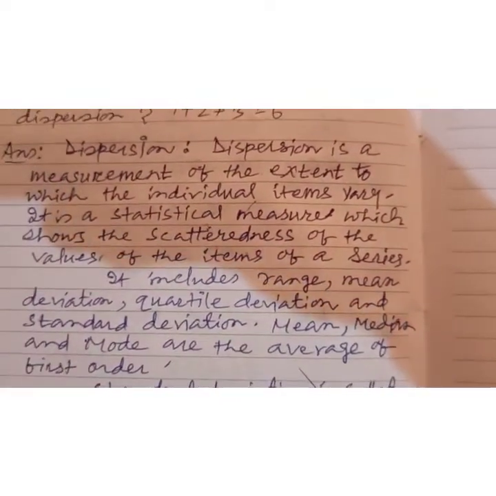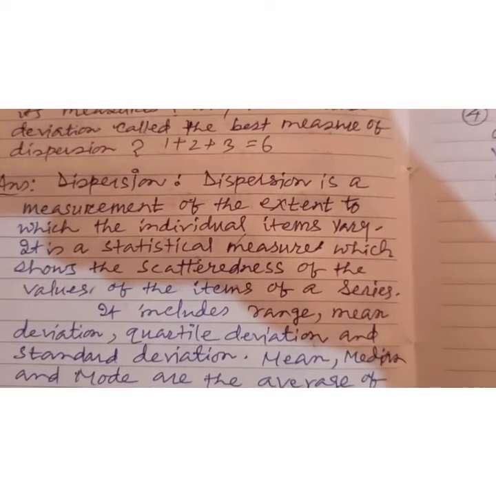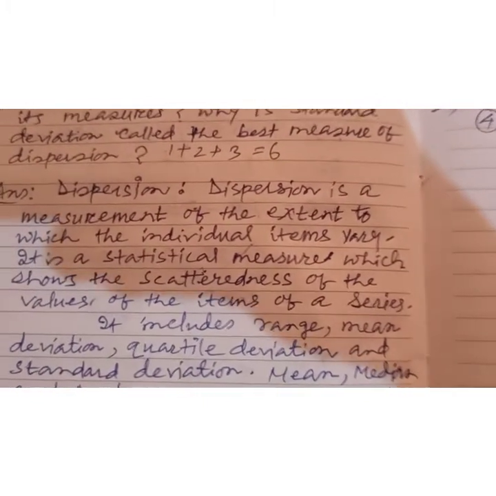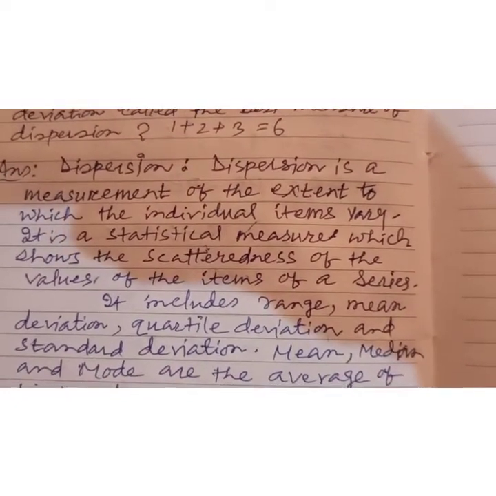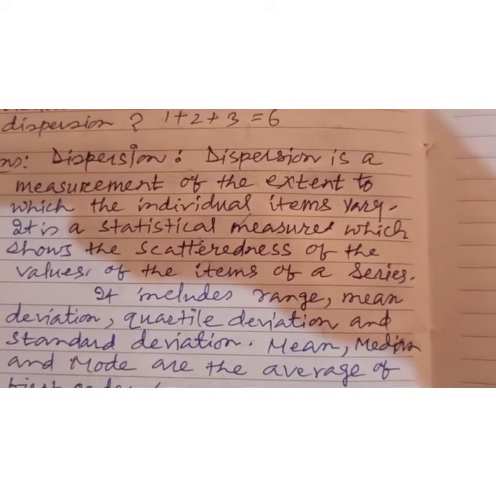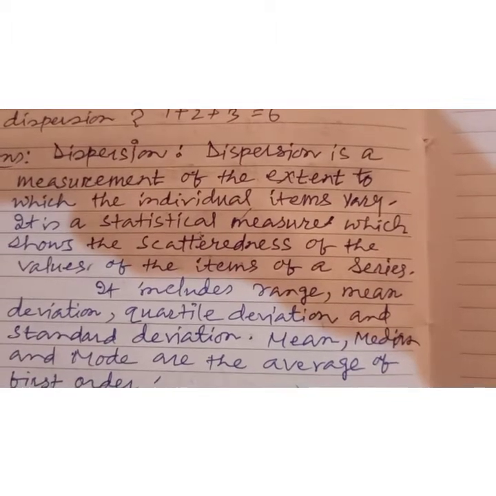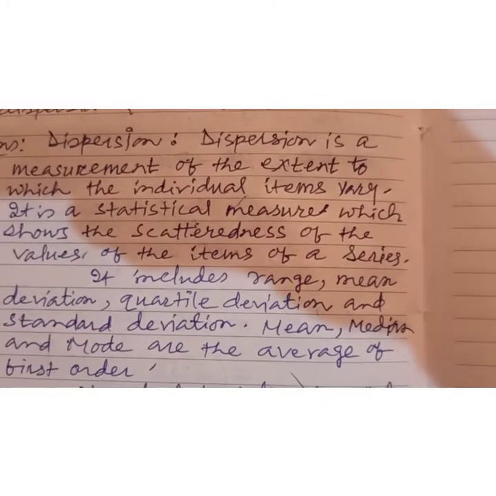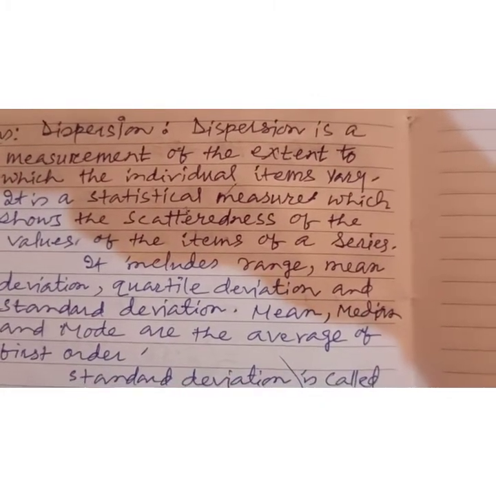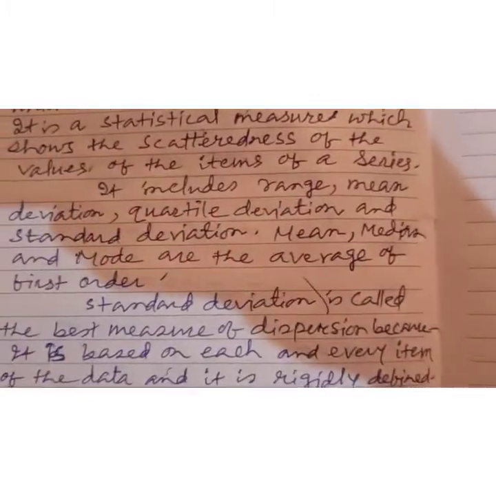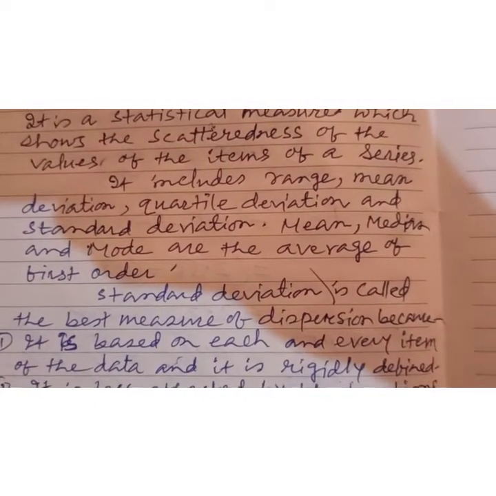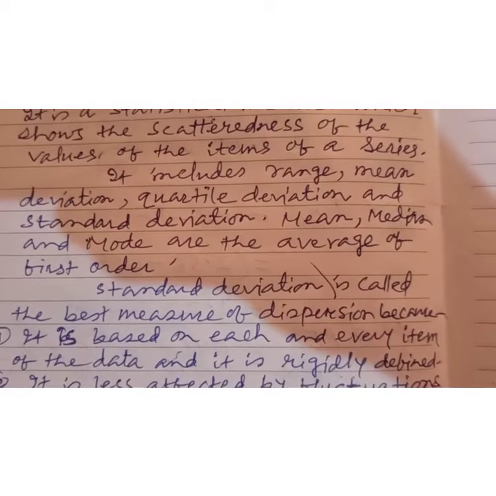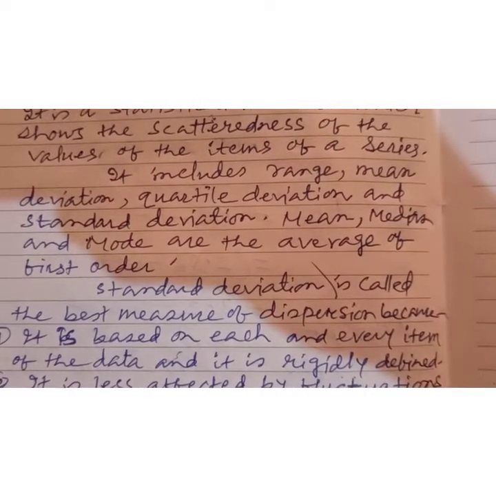Now the next part: what are its measures? So you can write it includes range, mean deviation, quartile deviation, and standard deviation. Of course, mean, median, and mode are the averages of first order. Now the next part, 3 marks: why is it called the best measure of dispersion? That means standard deviation is called the best measure of dispersion.